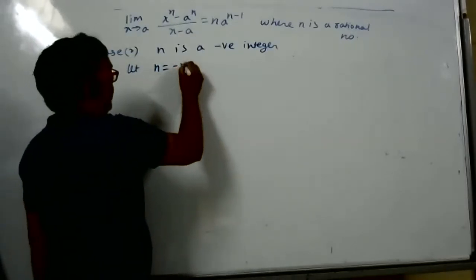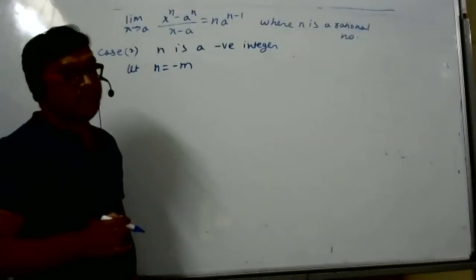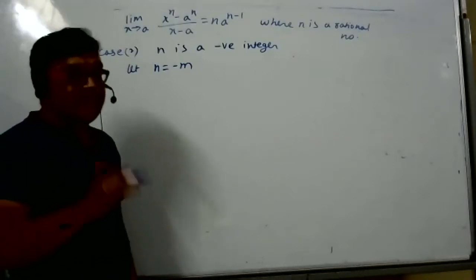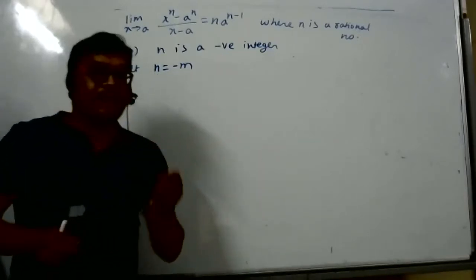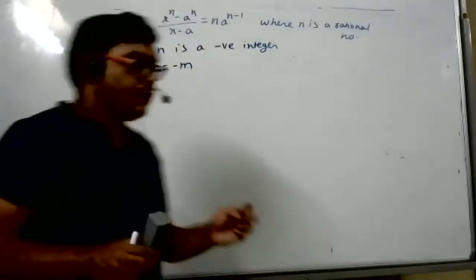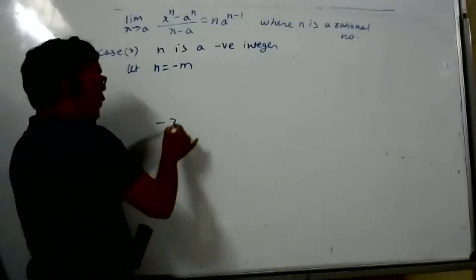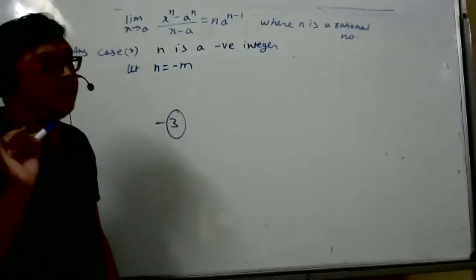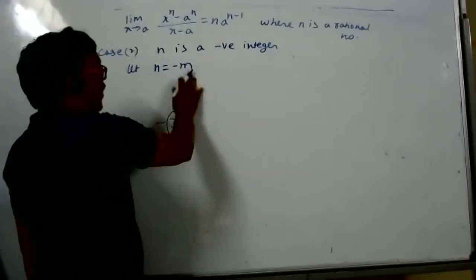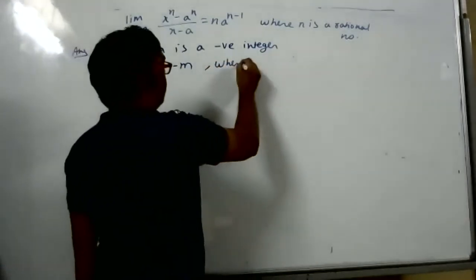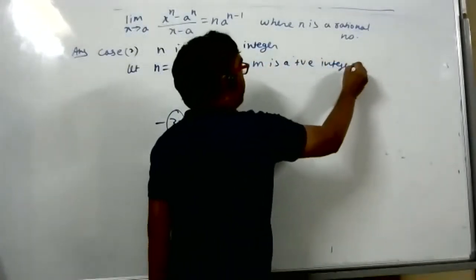Suppose n is minus m. N is a negative integer, so it will have some value, suppose minus m. When I write minus 3, is 3 positive or negative? Positive. So n is a negative integer. Let n is equal to minus m, where m is a positive integer. Already we have proved for positive integer.